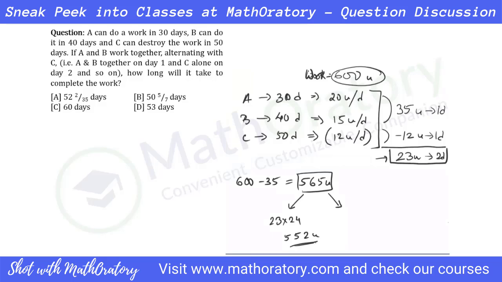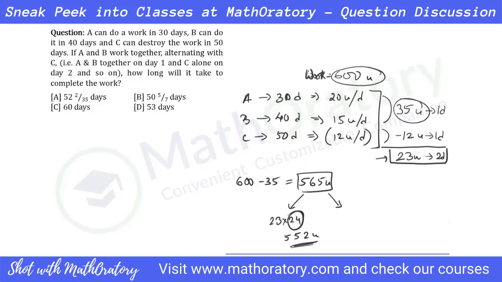But if you take 24 cycles of this 23 unit, then that is 48 days. That is fine. But after 48 days are done, you have completed 552 units, right? The next time when A and B are working, they'll only complete 35 units in a day. So the total work is anyhow not getting completed. So C again works for it. So again, you're going to calculate for one extra cycle.